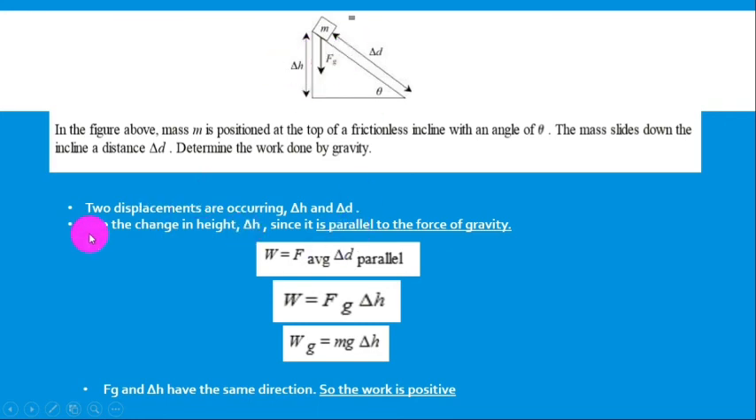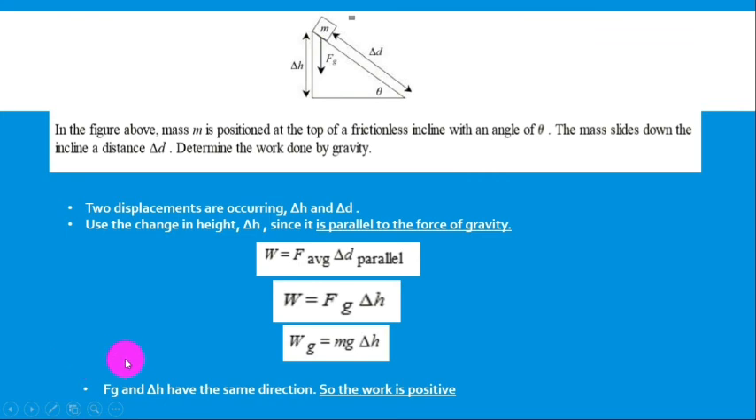So two displacements are occurring, delta H and delta D. Use the change in height since it's parallel to the force of gravity. So we write the formula: work equals force of gravity times delta d parallel. So work equals force of gravity times delta H. Now what is the force of gravity? Mass times g. So the work of gravity equals mass times g times the change in height. In the exam I bring this question with numbers and I give you delta D and delta H. You are going to use only delta H to find the work done by gravity.